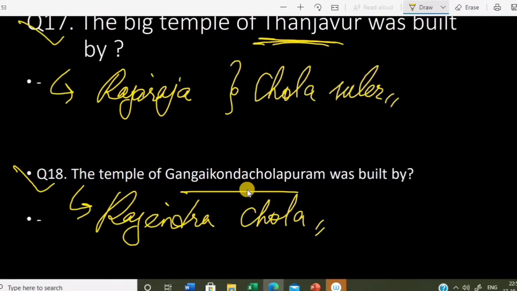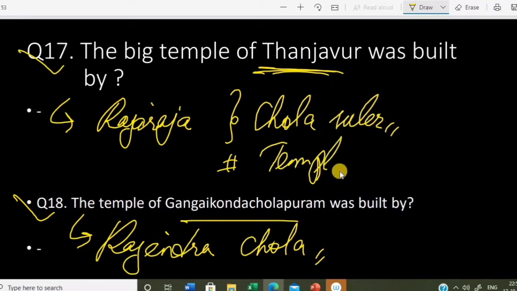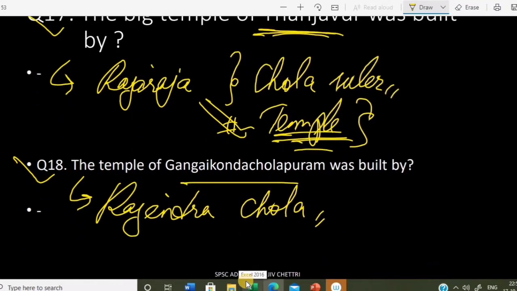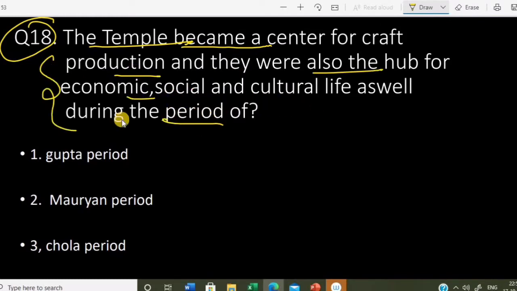So during this period there was a temple construction. Now why temple construction started? Because temple now became a center of economic, social and cultural development. So those ruler who want to showcase himself as powerful, they started developing temple. This is how the temple played an important central role during this period. The temple became a center for craft production, and they were also the hub for economic, social and cultural life as well during the period of, you can see, this is how the temple emerged as an important center of